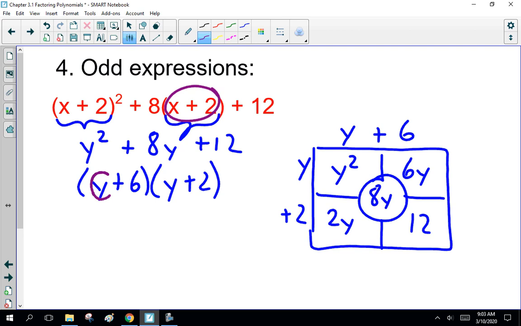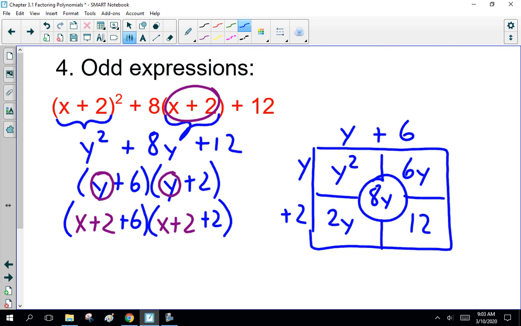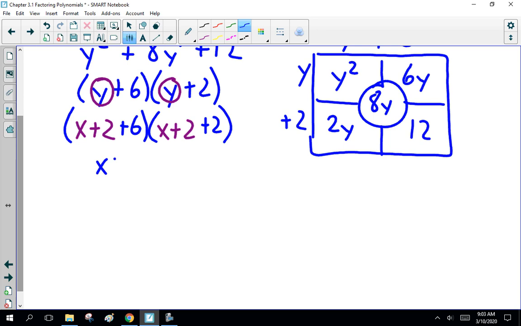So every time we see a y, we have to replace it with x plus 2. So it goes from y plus 6 to x plus 2 plus 6. We want x plus 8 and x plus 4.